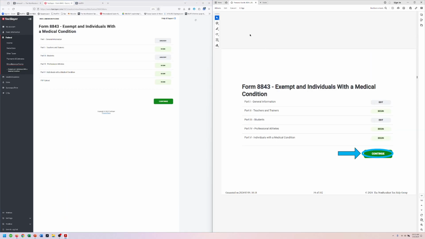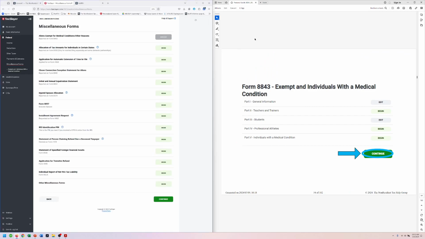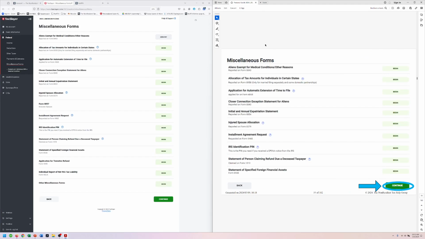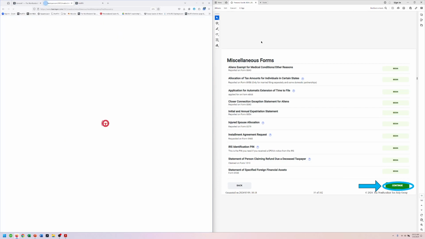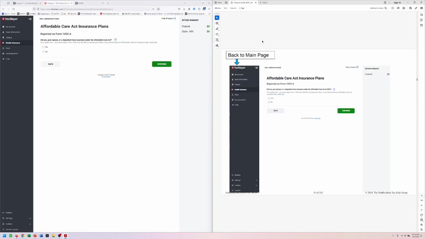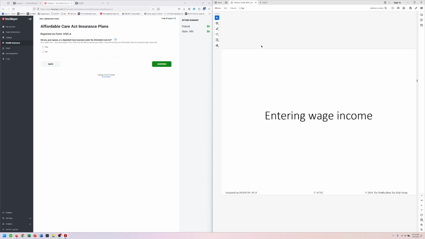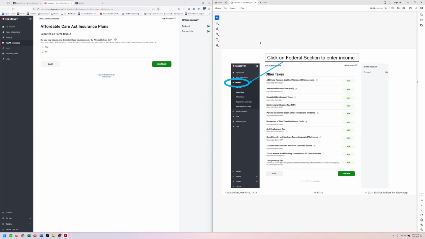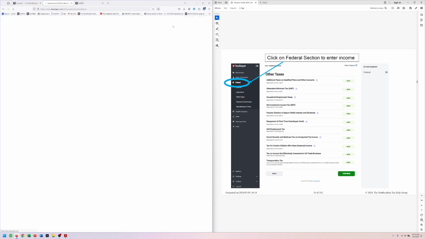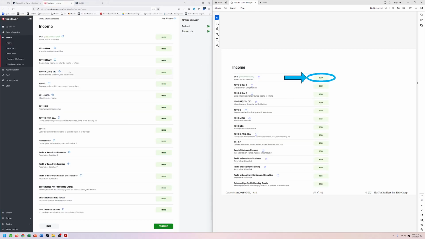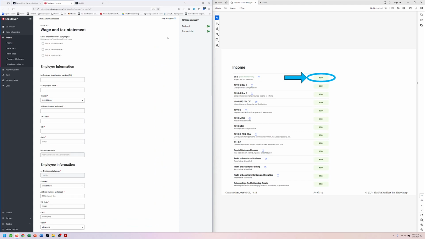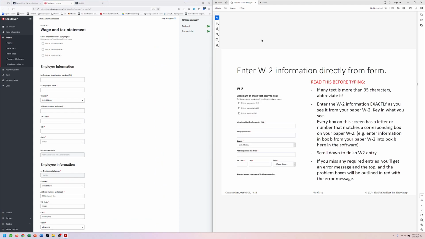All right, and we're back here. We say continue. Off we go. Continue, continue. And we're back to the main page. Okay, now we're going to enter her wage income. Okay, so let's go back to the federal section. We're going to go to her W-2 and we're going to enter it.